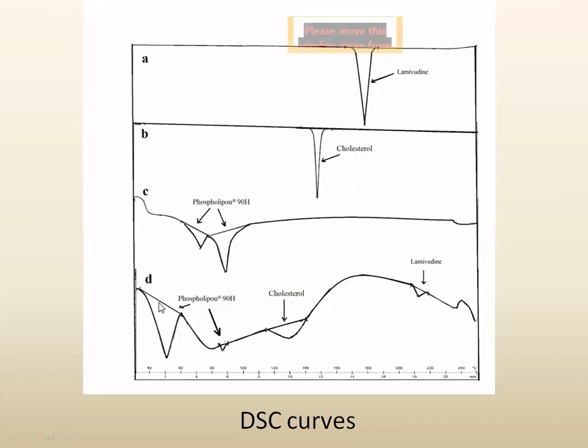Same with these phospholipids, there is shifting of the peak. Due to the shifting of the peak, we can say that there is much more interaction with this lipid part. Phospholipid 90H is a lipid, cholesterol is a lipid. When the lipid is heated, it shifts its position, and the drug gets incorporated into that lipid membrane, and we get a different peak than the expected one.